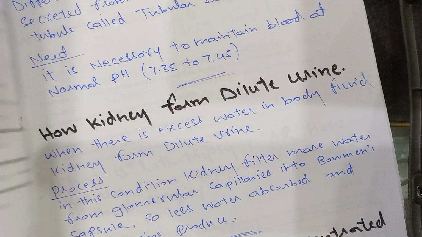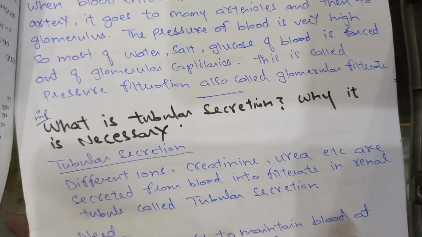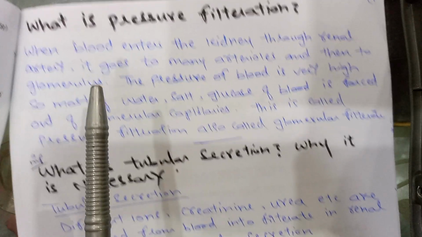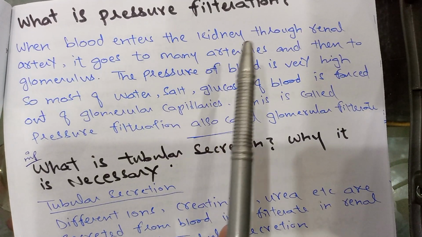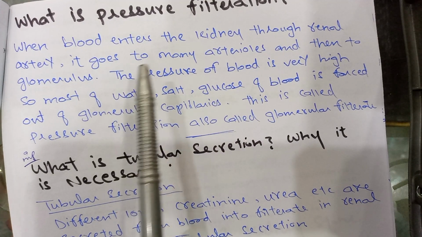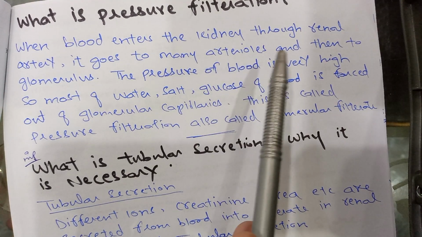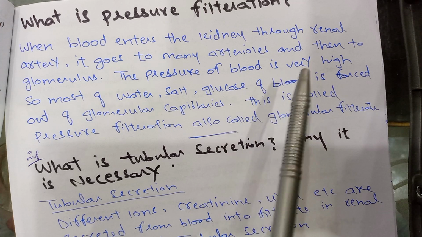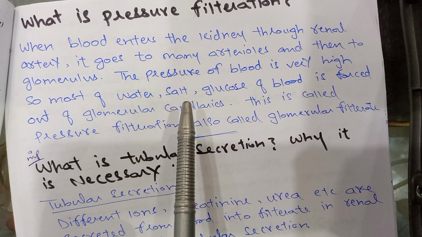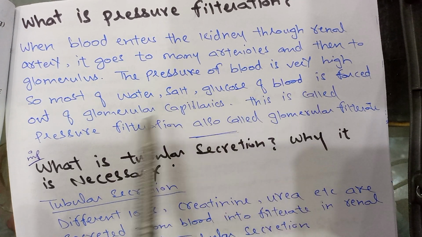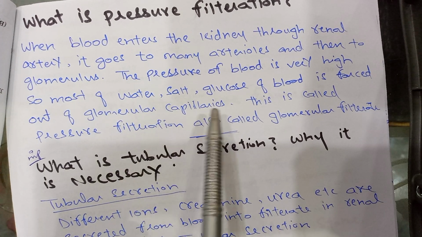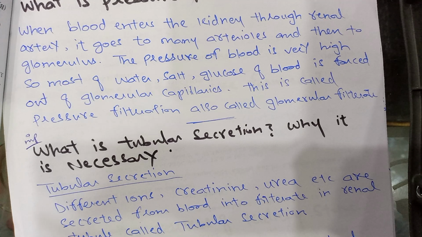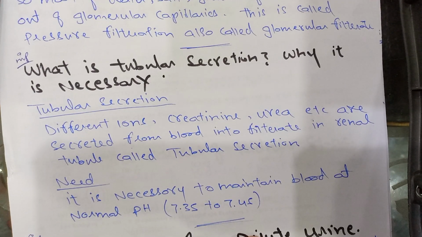Next question. What is pressure filtration? When blood enters the kidney through the renal artery, it goes to many arterioles and then to the glomerulus. The pressure of blood is very high, so most of the water, salt, and glucose of blood is forced out of the glomerular capillaries. This is called pressure filtration, also called glomerular filtration.